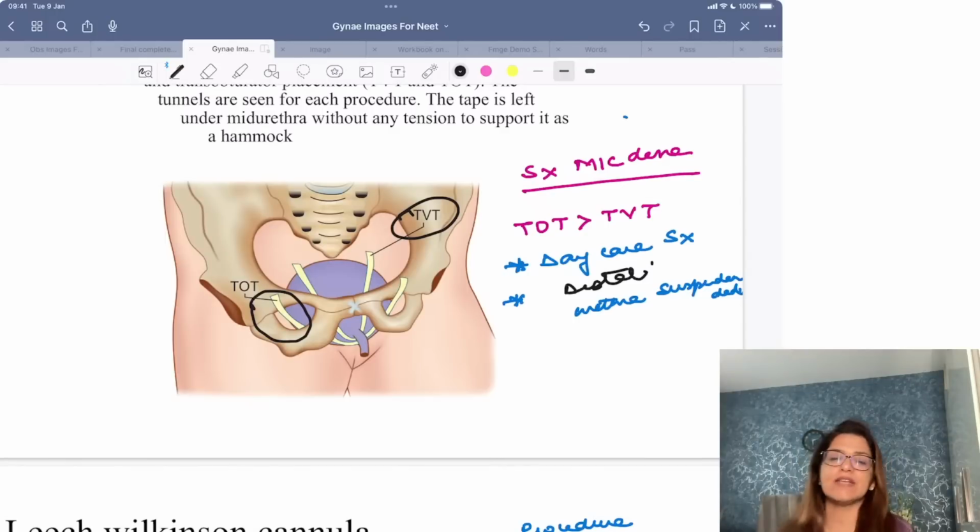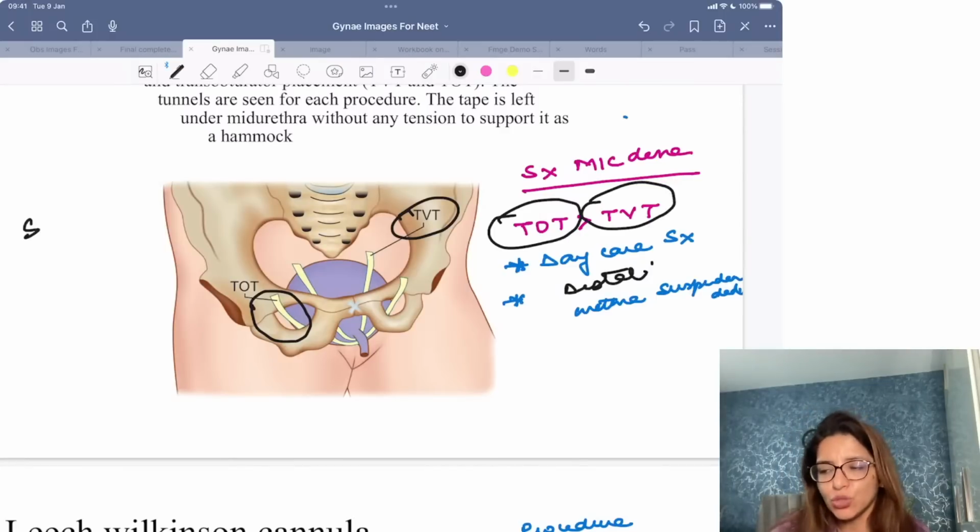Now, because in TVT you pass these suspensions through the retropubic space, that is the space of Retzius, there are increased chances of injuring the blood vessels, the plexus which is present in the space of Retzius, or there are chances of injuring the bladder. That is why if I have to choose between these two surgeries, we are going to choose TOT over TVT.